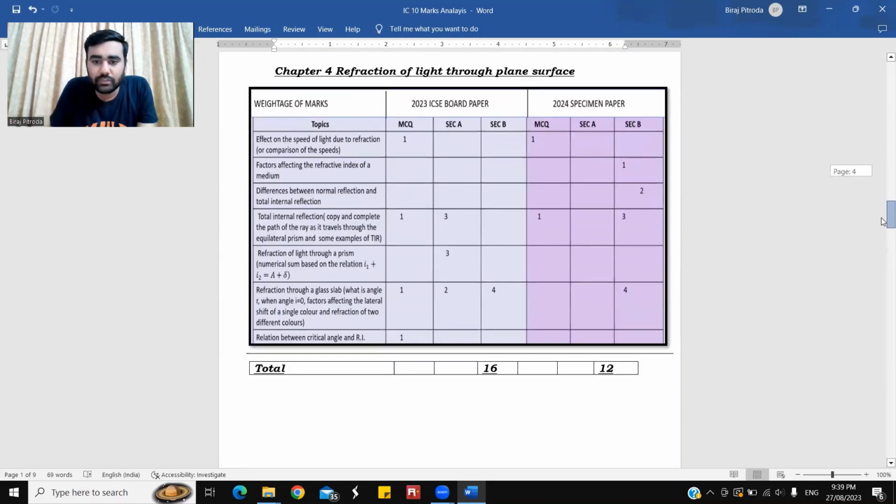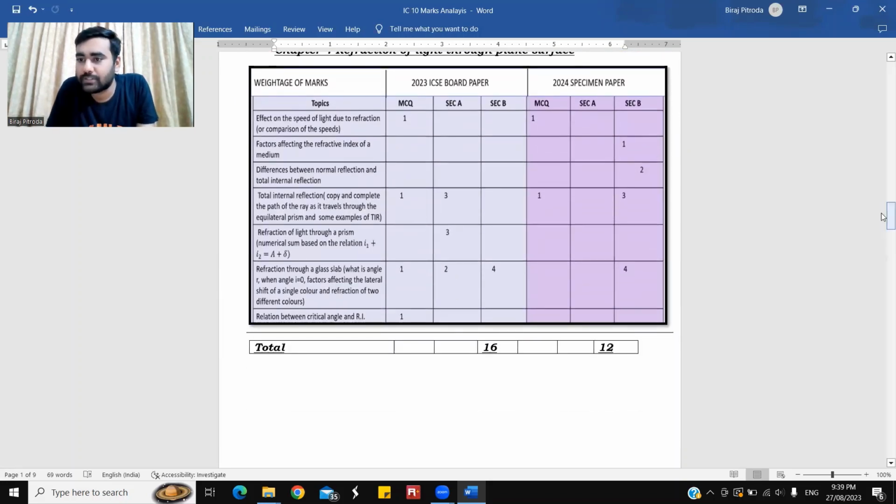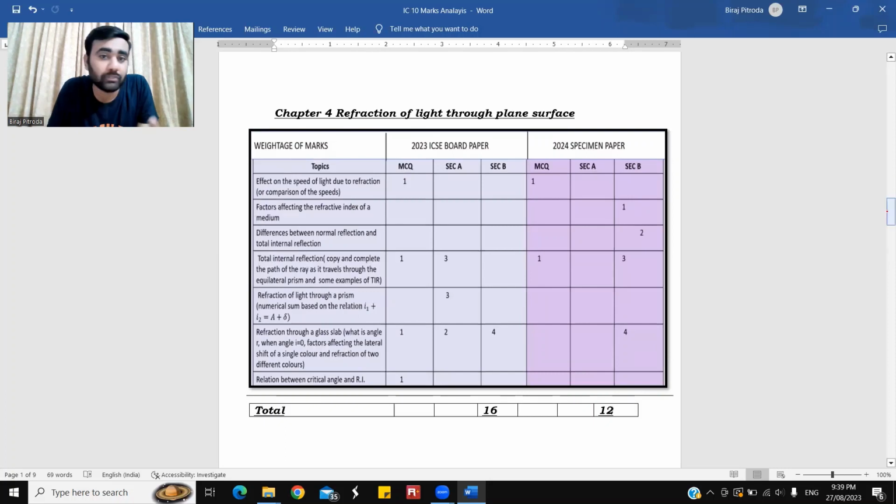Here comes chapter 4, the famous chapter and very important chapter in terms of marks and in terms of concepts. Chapter 4, refraction of light. Many concept based questions were asked from this chapter in the year 2023 board paper and 2024 specimen paper. You can see the entire flow here. Concept based on effect of speed of light due to refraction. MCQ 1 mark. Same concept based MCQ 1 mark in specimen paper.